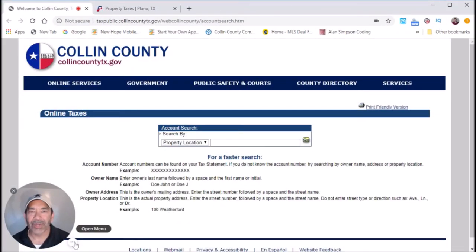Okay, so now we're gonna jump on this computer because it's gonna be a lot easier for me to show you this. That way you can follow along easily if you need to find some property taxes around Plano yourself. All right, here we go. Okay, so this is the website for the Collin County records. I will leave a short link down in the description below for a Collin County property tax search. So you come straight to this page.